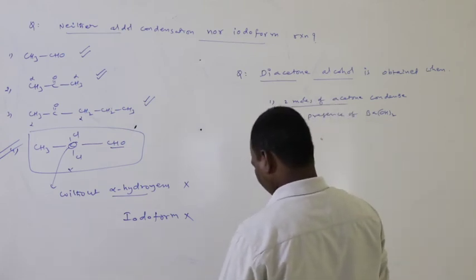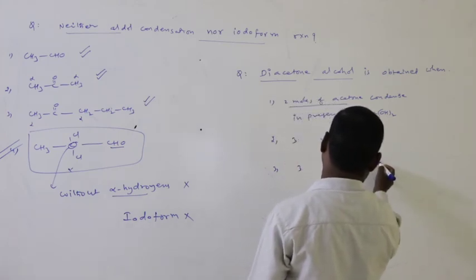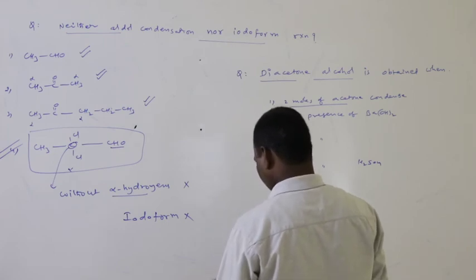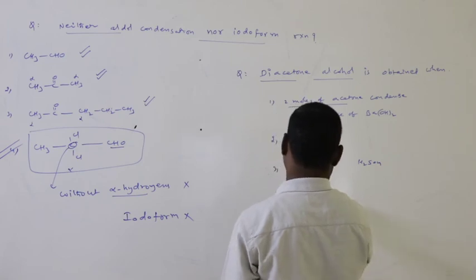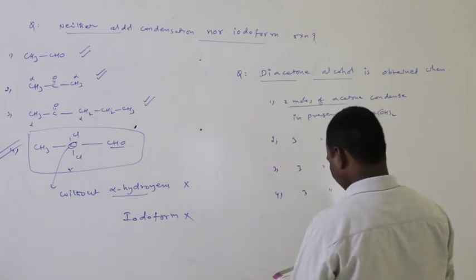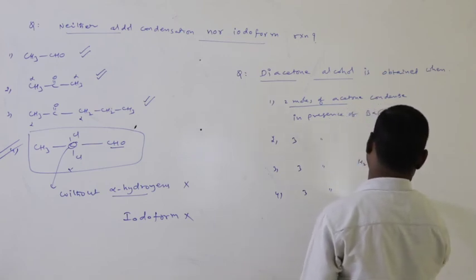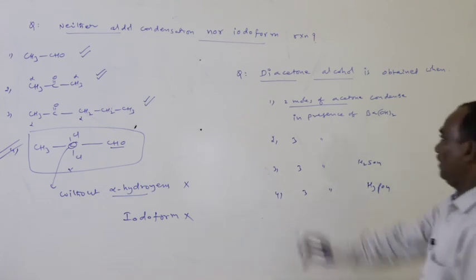Third option is 3 moles of acetone in the presence of sulfuric acid. And fourth option is 3 molecules of acetone condense in the presence of H3PO4. Now, which one is the correct answer?